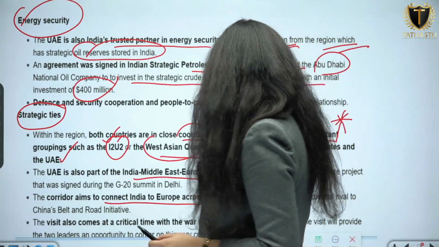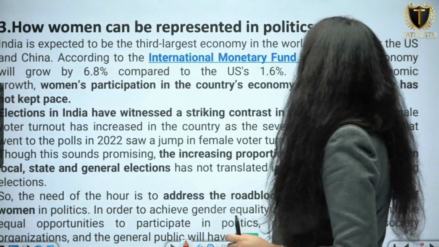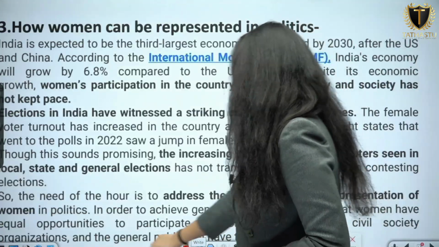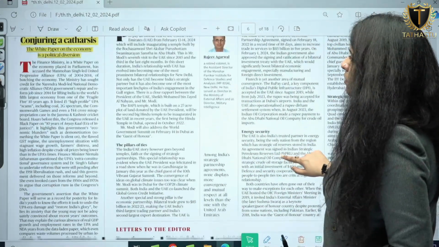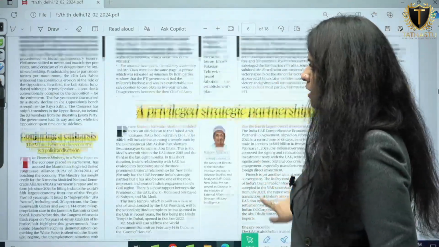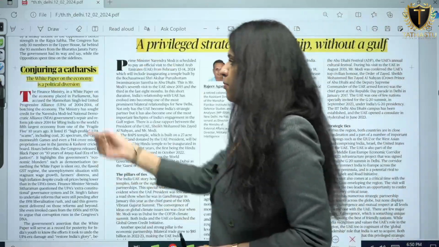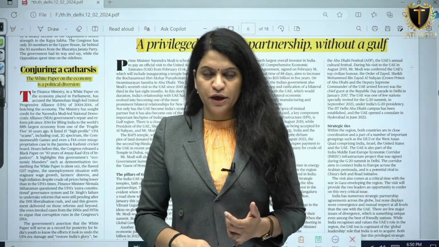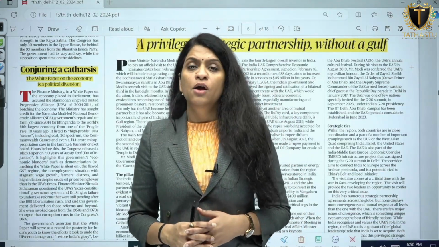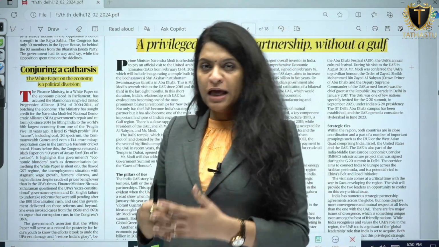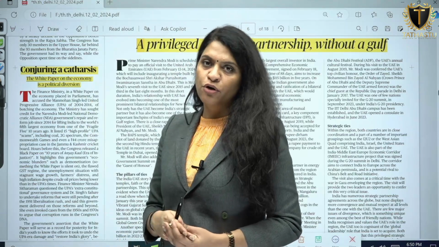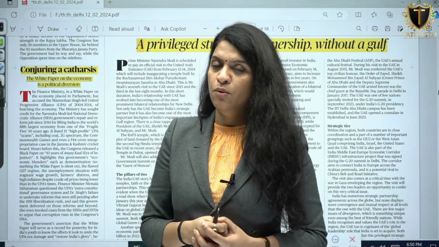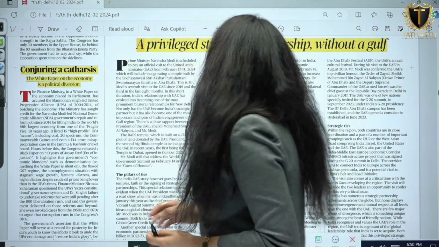And the next article which is required to be looked at is how women can be represented in politics. Look, there is an article on conjuring a catharsis, the white paper in the economy as a political diversion. A few sessions ago we saw what a white paper is, what a black paper is, and what are the aims and objectives of a white paper and black paper. So this article is more or less on the same line. Please go back to that session and watch what is white paper, what is black paper.